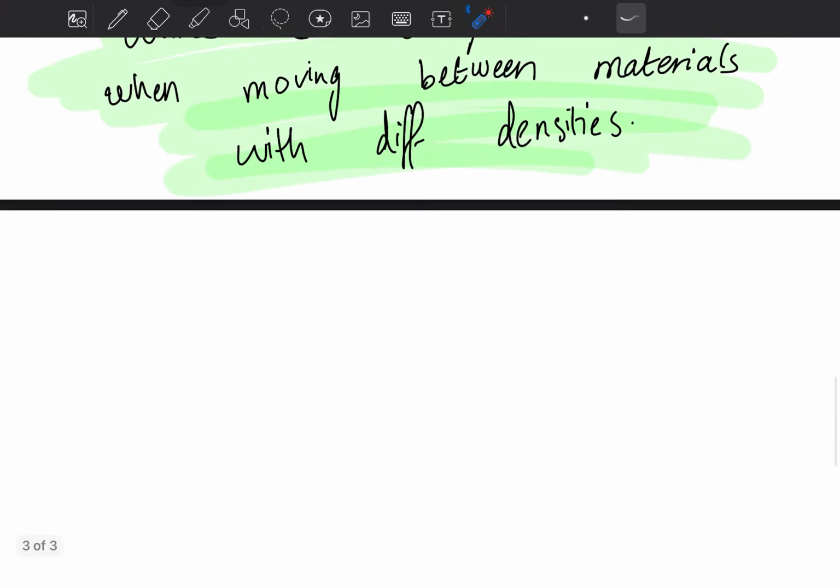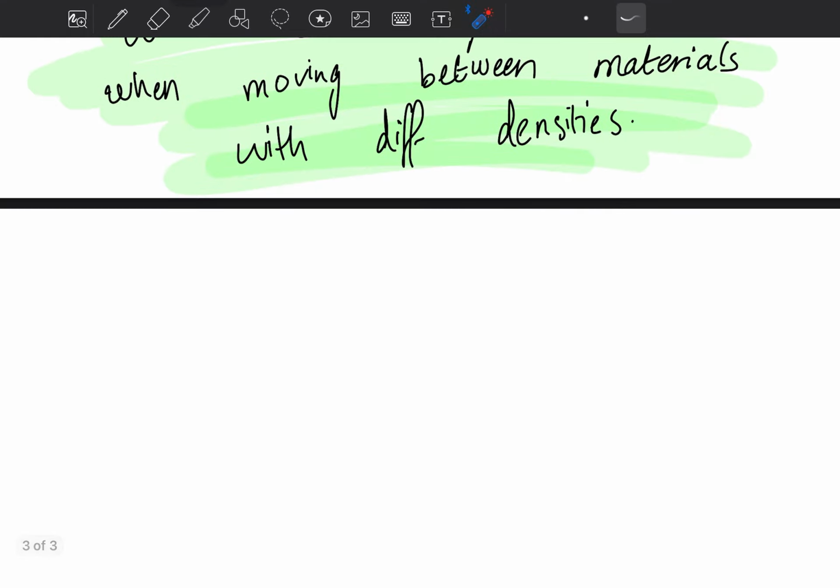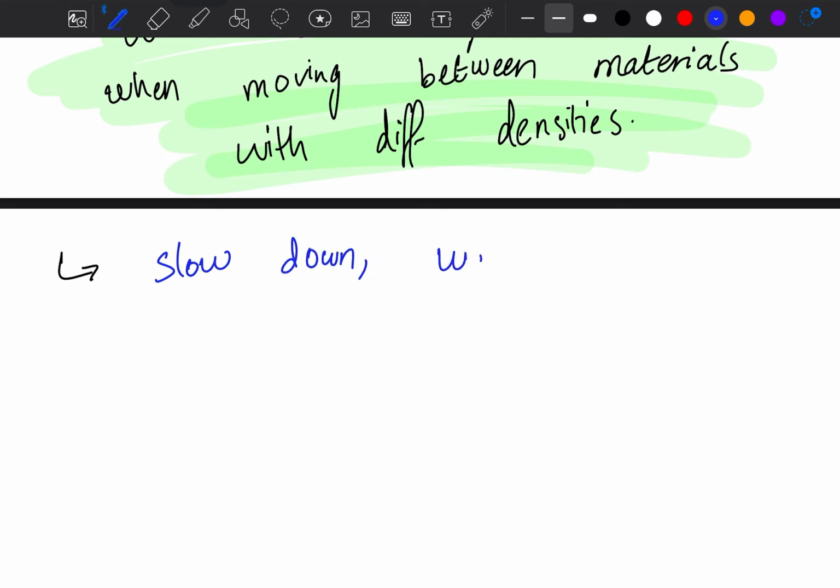So let's talk about a point which says, if the waves slow down, the wavelength will decrease. What happened to the wavelength? It will decrease. So the waves will start to turn slightly towards the normal.